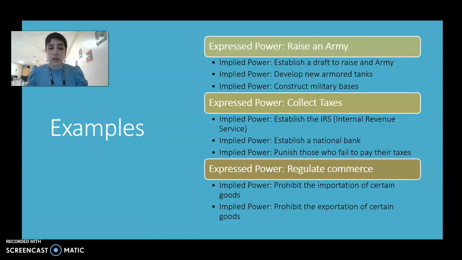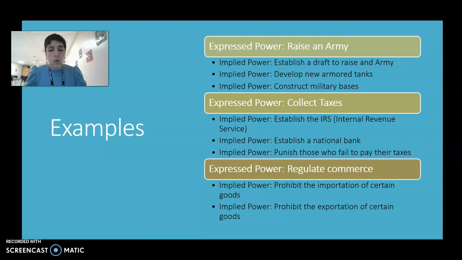An implied power, this is not something that is written in the Constitution, is establishing a draft, making sure they're constructing military bases, putting money towards weapons or things like armored tanks. So even though it will not list like we need to have 500 tanks for one part of the military in the Constitution, we know that anytime we need new weaponry for our military, that gets updated and it gets delivered out.